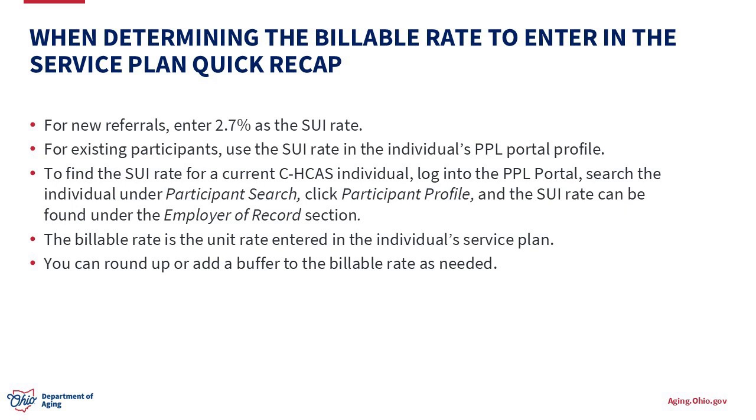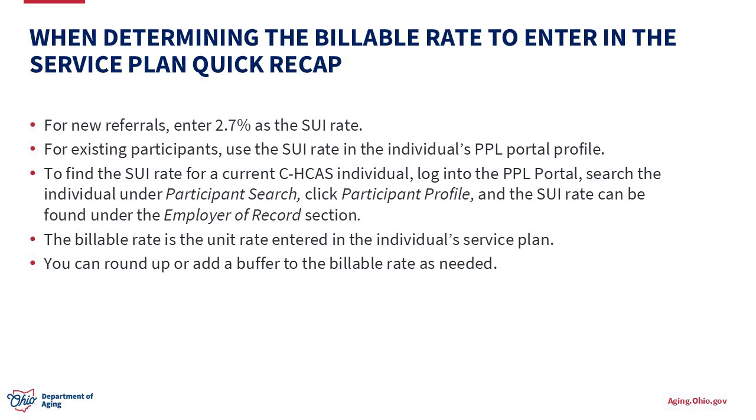For individuals already enrolled on Choice's home care attendant service, use the SUI rate in the individual's PPL portal chart. To find the SUI rate for a current Choice's home care attendant service individual, log into the PPL portal, search the individual under Participant Search, click Participant Profile, and the SUI rate can be found under the Employer Record section.